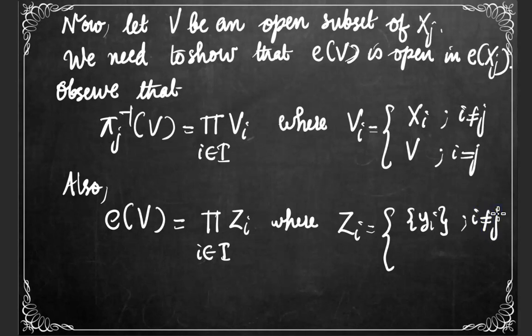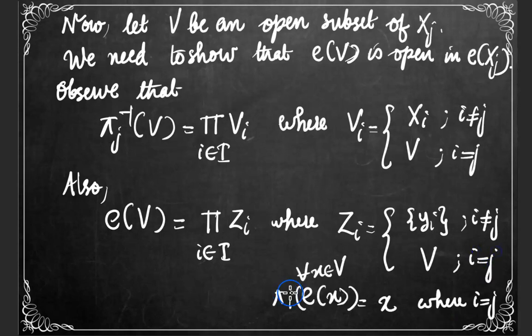Using the definition of E, the ith coordinate will be equal to yi for any point of E of V, and is equal to V when i is equal to j, since for every x element of V, the jth coordinate of E of x is equal to x itself. So the collection of all jth coordinates of E of V will be equal to V itself.